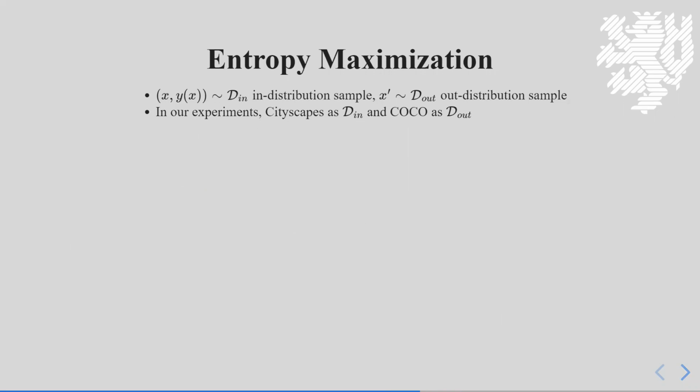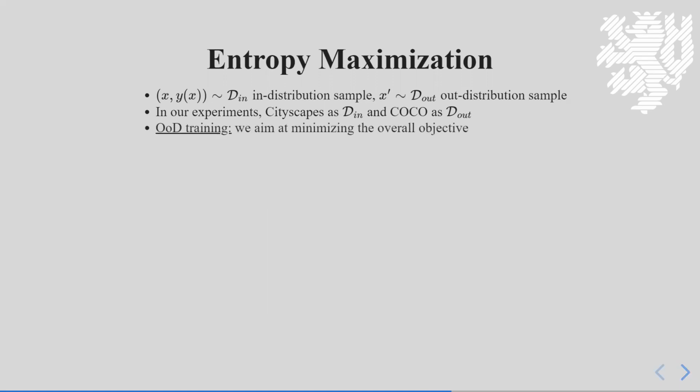In our experiments, we use two data sets for training. One data set is Cityscapes, which we use to draw in-distribution samples from. As a second data set, we use COCO, which is a large collection of everyday objects in everyday scenes. We remove all images with instances that could also appear in Cityscapes, and we use the remaining subset as out-of-distribution proxy.